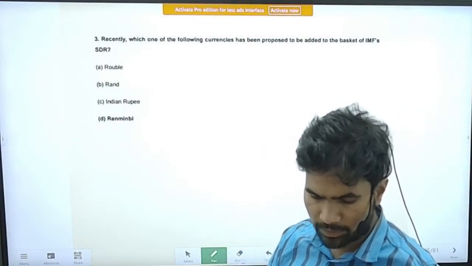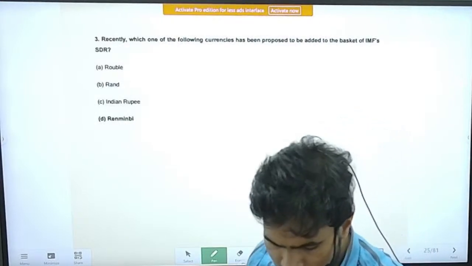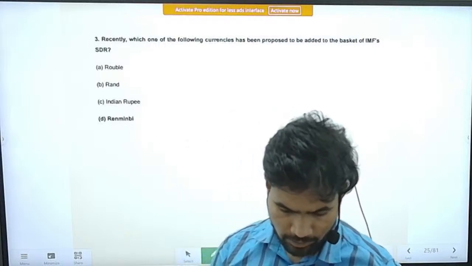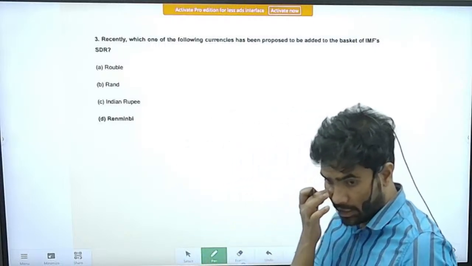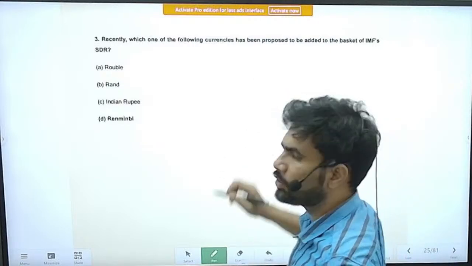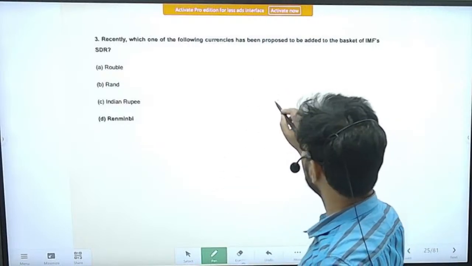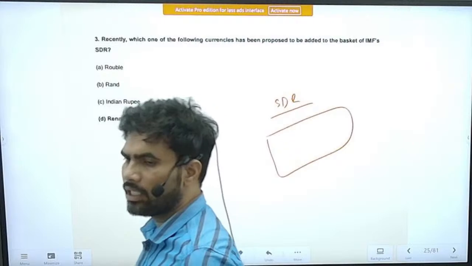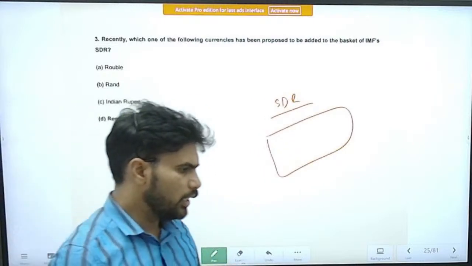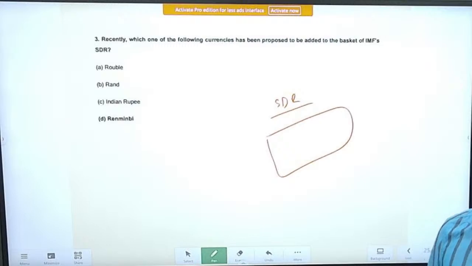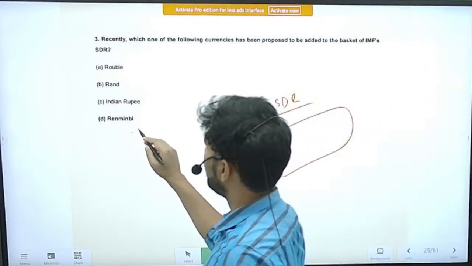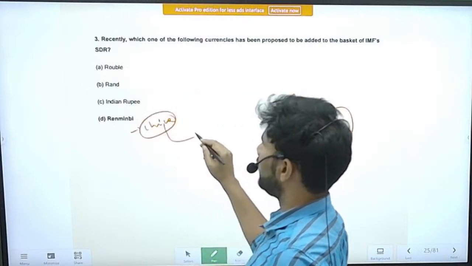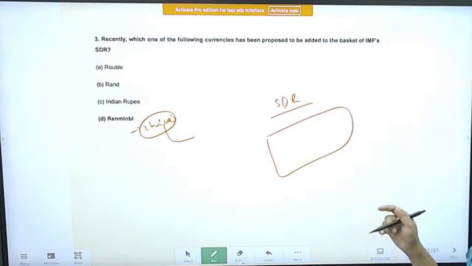It is again a simple and straightforward question. Recently, which of the following currencies has been proposed to be added to the basket of IMF's SDR, right? SDR's full form is Special Drawing Rights. It is a combination of 5 currencies: the dollar, the euro, etc. 5 currencies are there. So renminbi is the currency of China. So it has been proposed that at that time this also has to be included in the SDR.